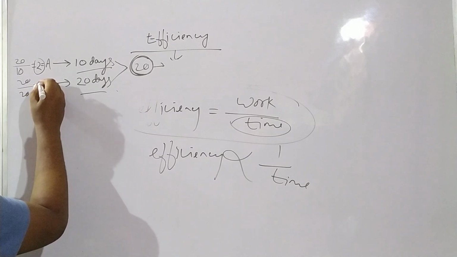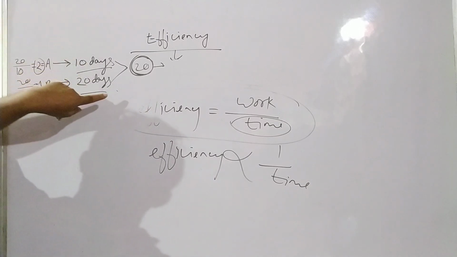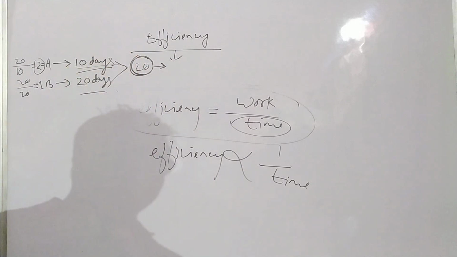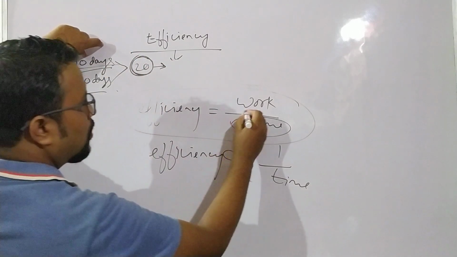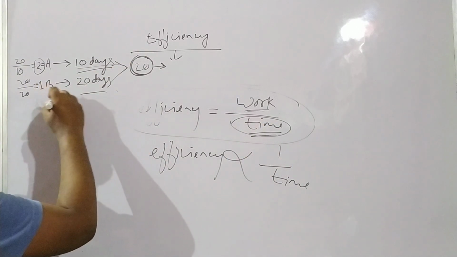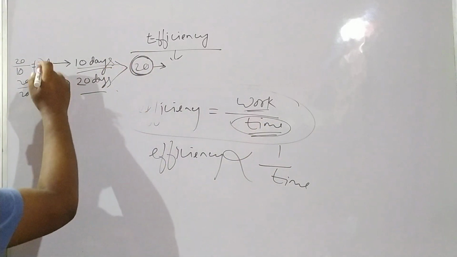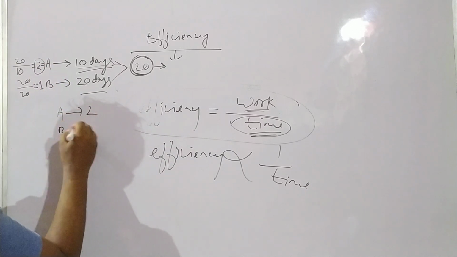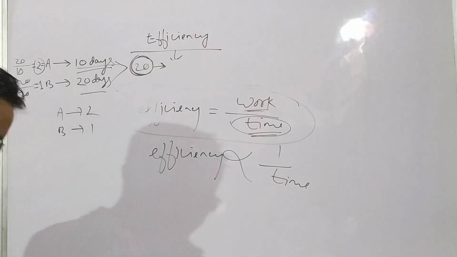So efficiency is the total unit of work divided by the number of days. Here the efficiency of A is 2 and the efficiency of B is 1.